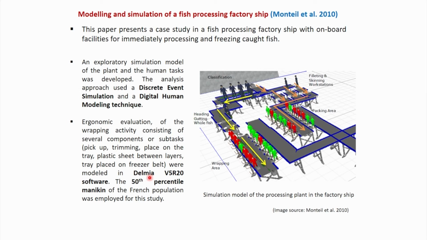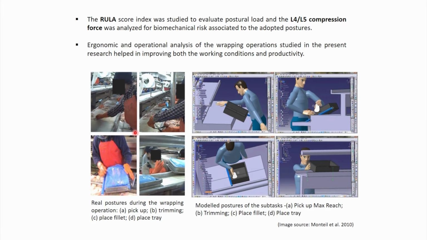And that model was used for ergonomic evaluation of wrapping activity. So various ergonomic aspects like the RULA score index, L4, L5 spinal compression force analysis for biomechanical risk analysis are performed by the researchers.